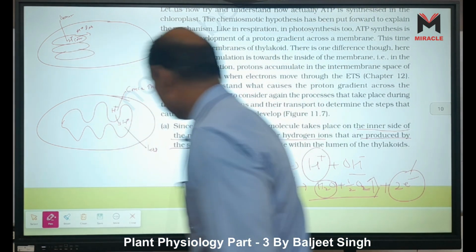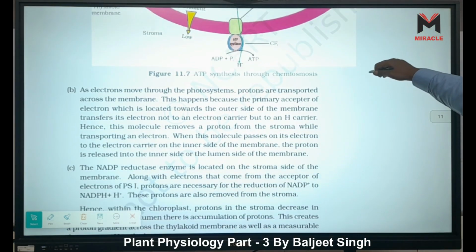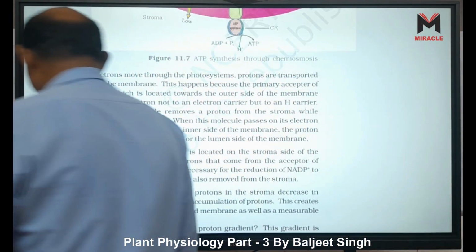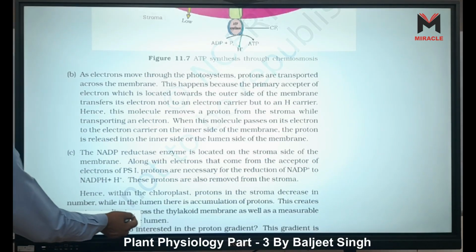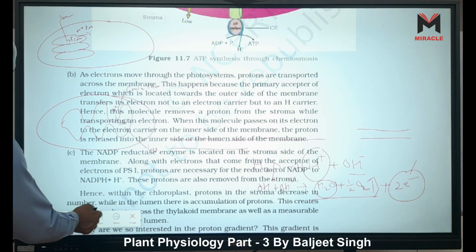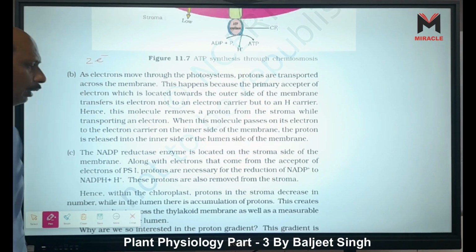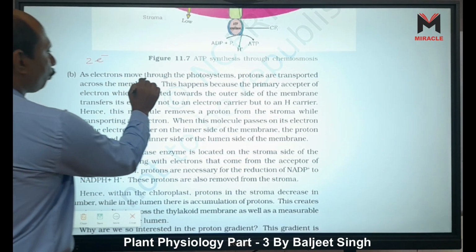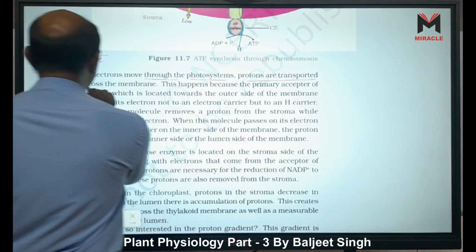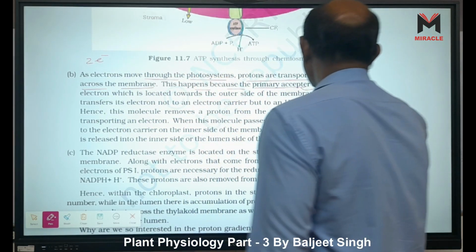Look here, what is given? First you understand this one, splitting of water. Second is given here: as an electron moves, which electron? The two electrons which come from water splitting, they move through the photosystem, that is, through the electron transport system. Protons are transported across the membrane. This happens because of the primary acceptor. Who is the primary acceptor? It is our pheophytin.